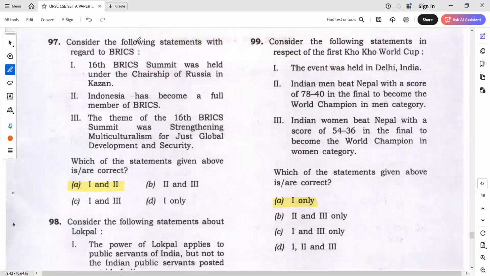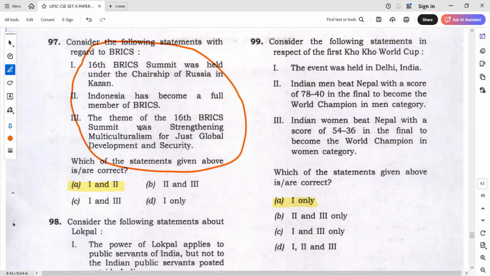And in the mains test series, I gave you a lot of questions in this way. And every time what we have done is, according to priority, what you need to eliminate. In the discussions also, I told you many times that theme will have highest priority when they ask you in this way. So if you eliminate theme, again you can go for best options.